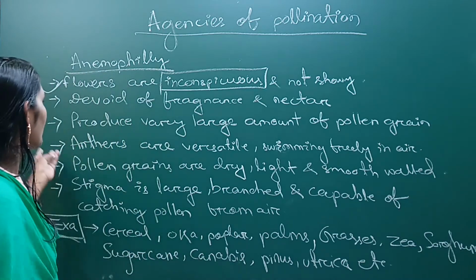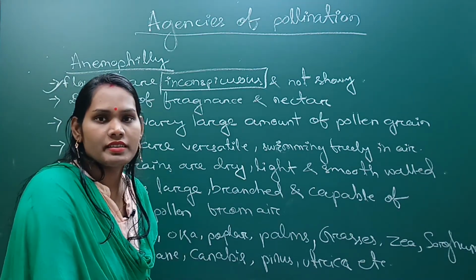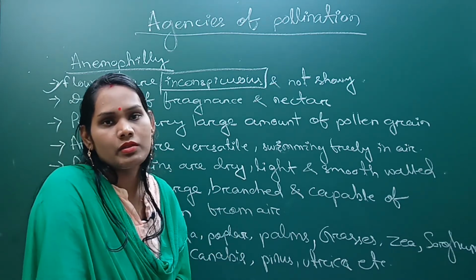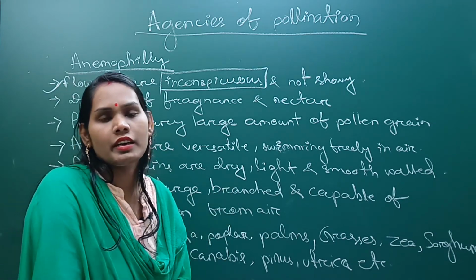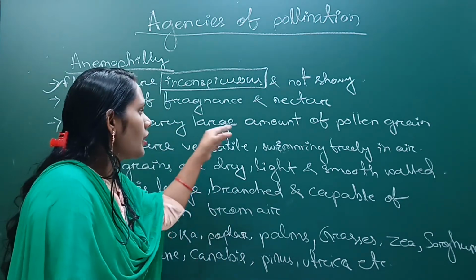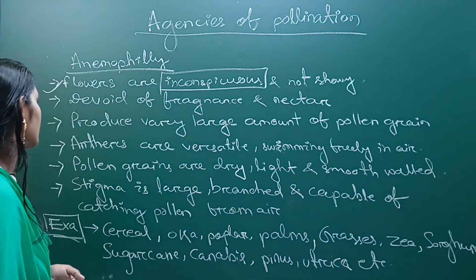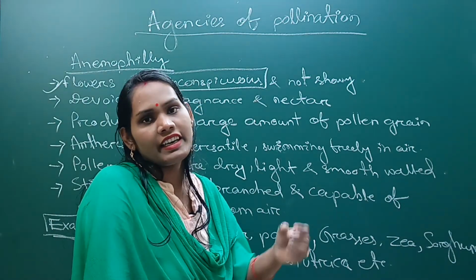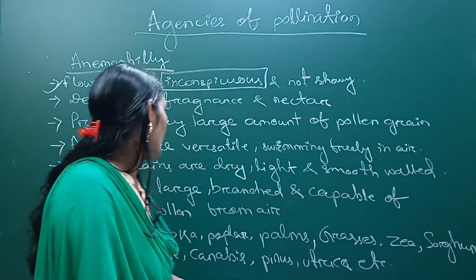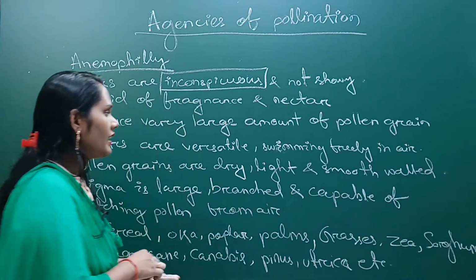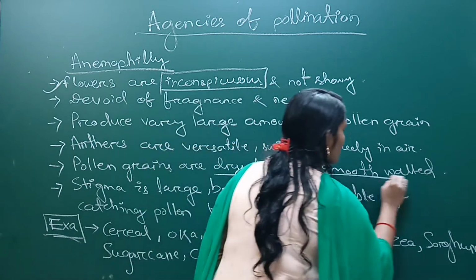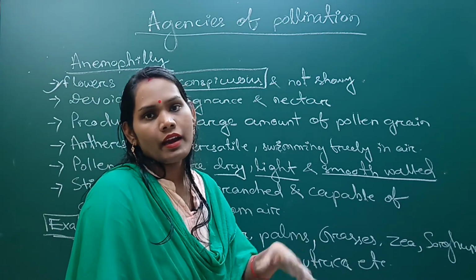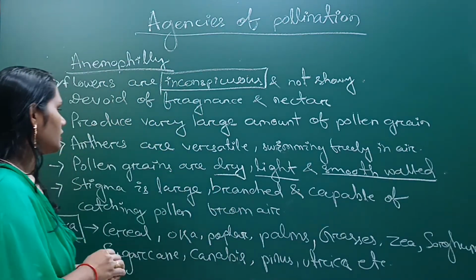Next, they produce a large number of pollen grains, because in wind pollination many pollen grains can be wasted. Only a small amount of pollen grains can pollinate a flower, so here a greater amount of pollen grain is wasted. The anthers are versatile and swing freely in air, so that pollen can easily land on the stigma of a flower. Next, pollen grains are dry, light and smooth walled, because the pollen grains can be easily carried by air and pollinate another stigma.